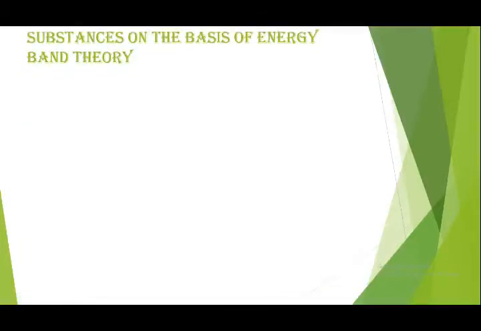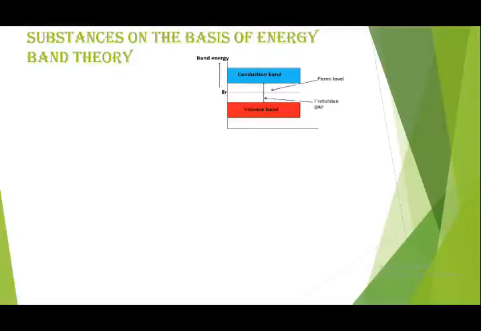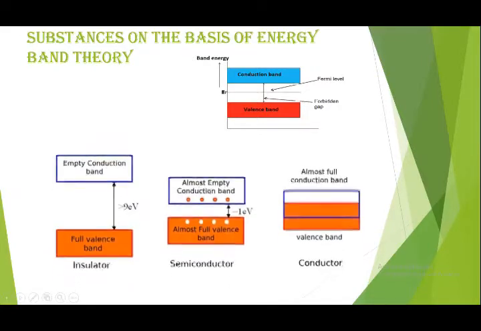Now we will see the diagram. This is an energy band diagram. You can see the position of the valence band, which is at a lower energy level, and the conduction band is at a higher energy level above the valence band. The gap between these two bands, valence band and conduction band, is called the forbidden energy gap. And the highest value of the conduction band is called the Fermi level.